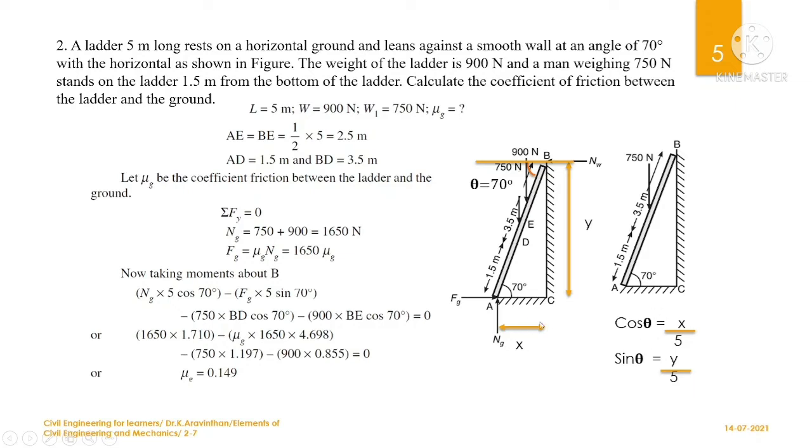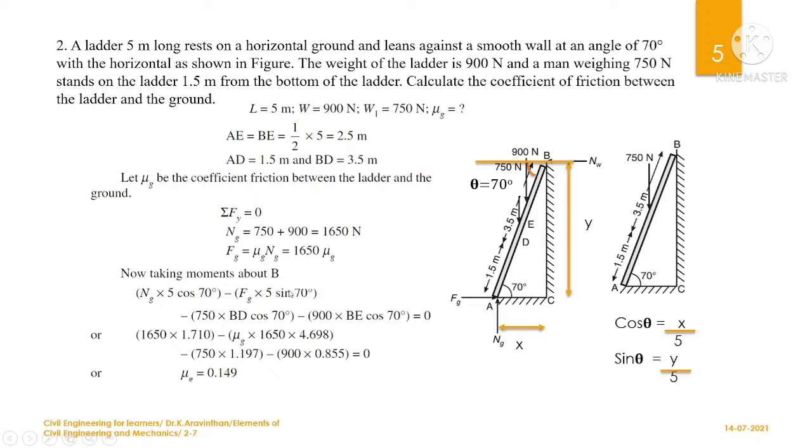So if you need the x distance, you can cross multiply: x is 5 cos theta, so Ng into 5 cos theta. Theta is given as 70 degree, and this will be clockwise, and Fg will be anti-clockwise. Fg into the y distance. Now what is this y? Using sin theta, since sin theta is opposite side by hypotenuse, it is 5 into sin 70.